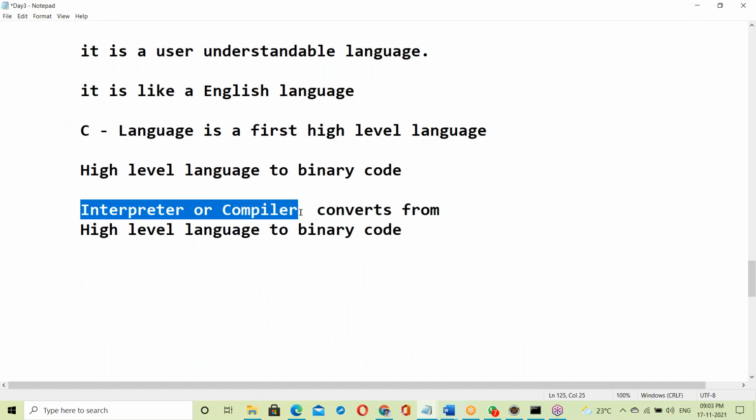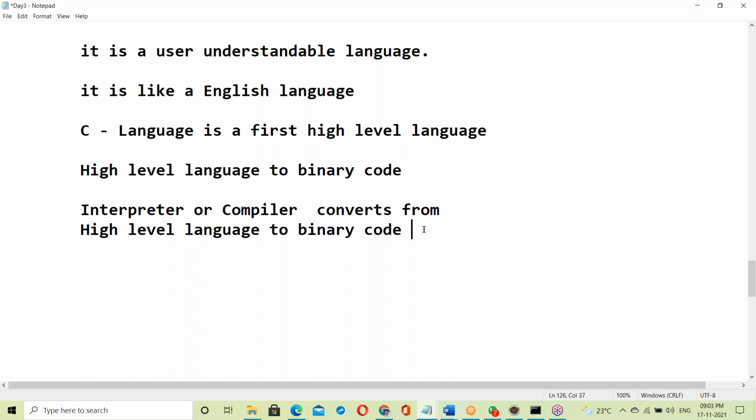This is a very important topic and interesting also. Let us see interpreter versus compiler. Does anyone have an idea what an interpreter is and what a compiler is? Can anyone tell me at least one difference? I'm not asking the non-IT background people, you don't worry, I'll explain everything.